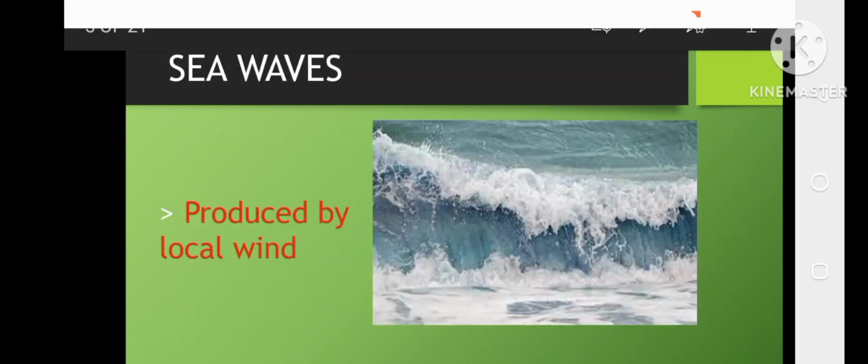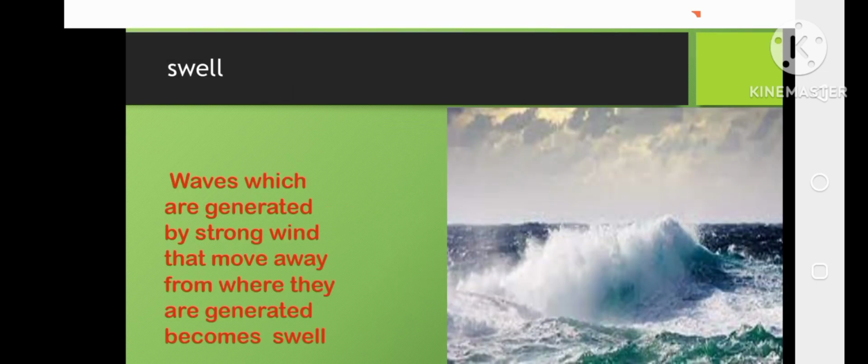Sea waves are produced by local wind. They travel for a short distance, unlike swell, which travels a long distance. Then we have swell.